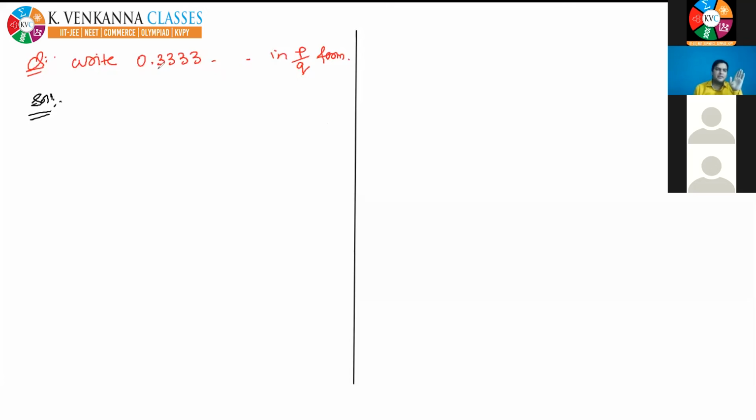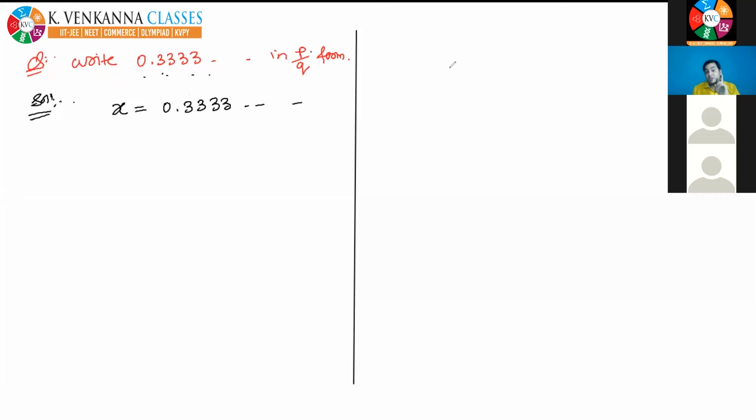Right now I am giving you the proper method. The first step: the number which you want to write in P by Q form, assume it as x. So x is equal to 0.3333 up to infinity.